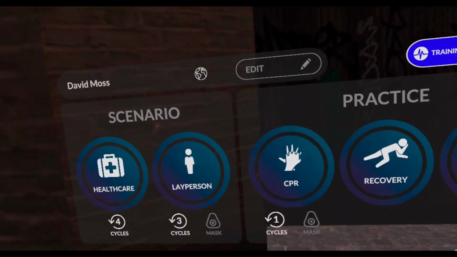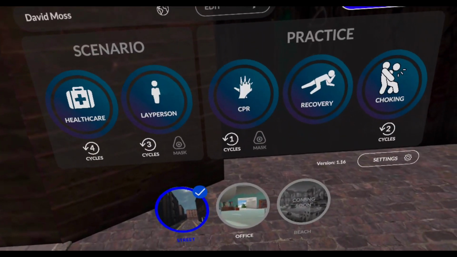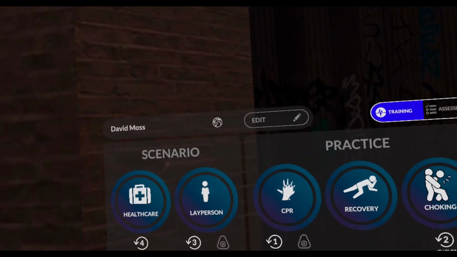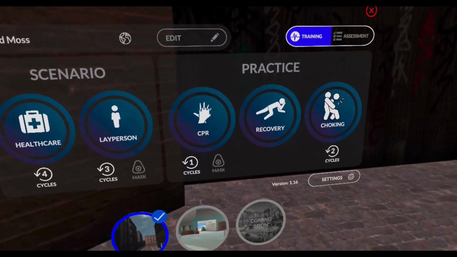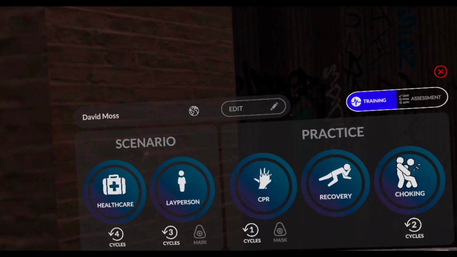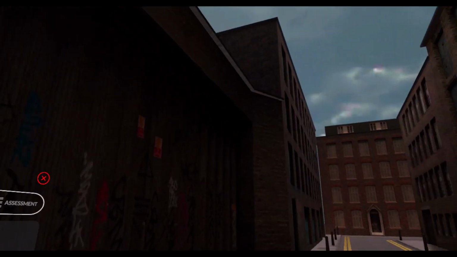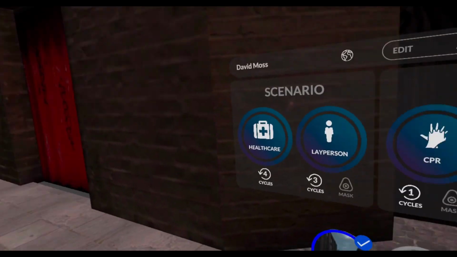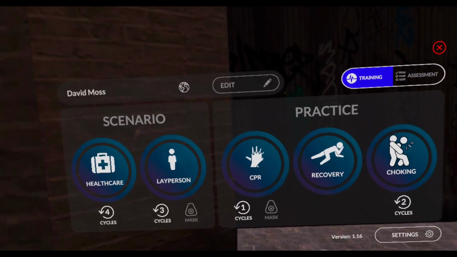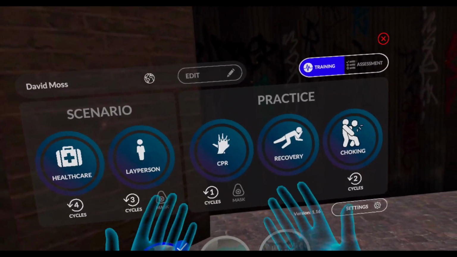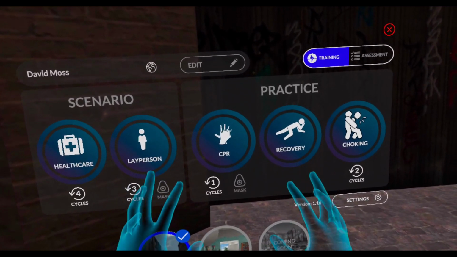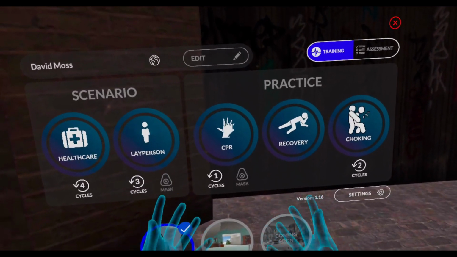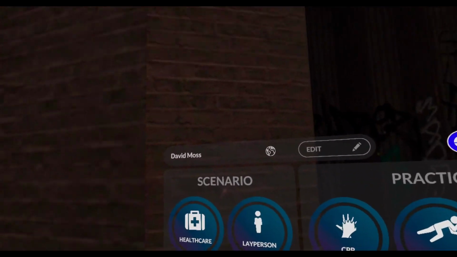Now put on your Oculus Quest device, and you'll notice that you have a menu in front of you. Also take some time to look around the environment. Also put your hands in front of your face and move your fingers to double check that the hand tracking is working correctly.